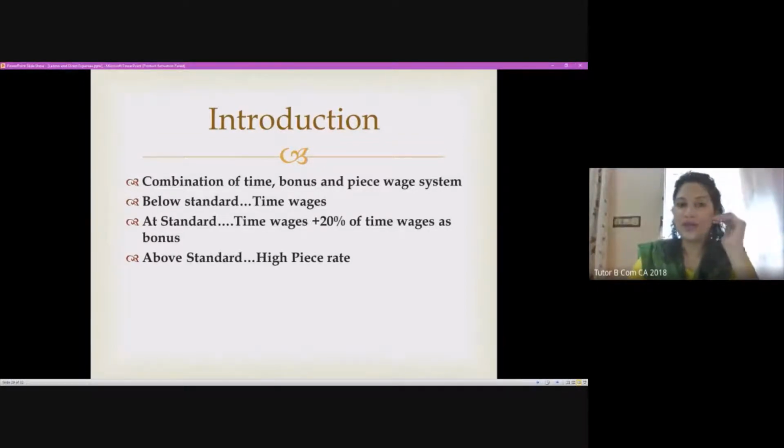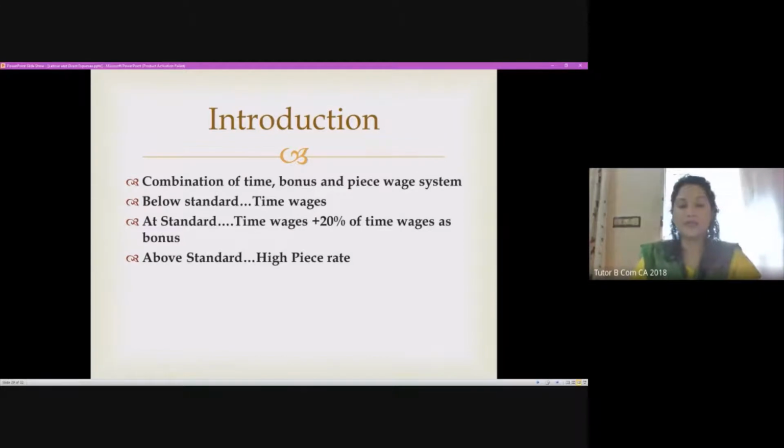Then, if the worker is performing as per the expected standard, then the worker is given time wages plus a bonus, 20% of the time wages. And if the worker is performing better than what is expected, that is above the normal standard of production, then he is given a high piece rate. So that's all about Gantt which you have to learn.